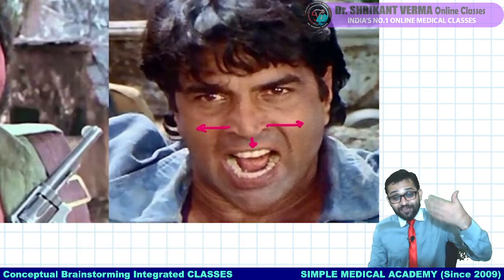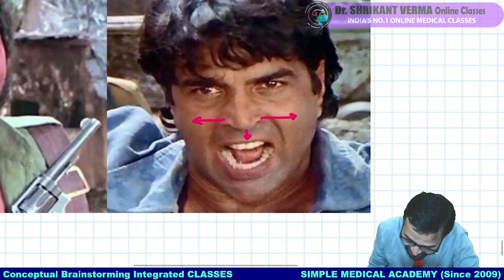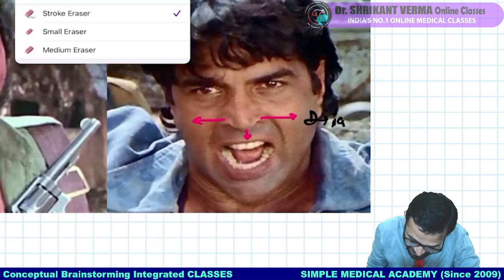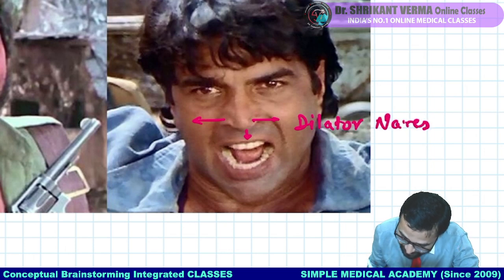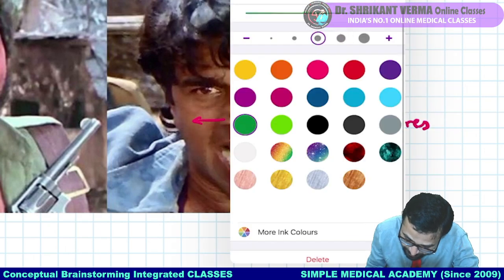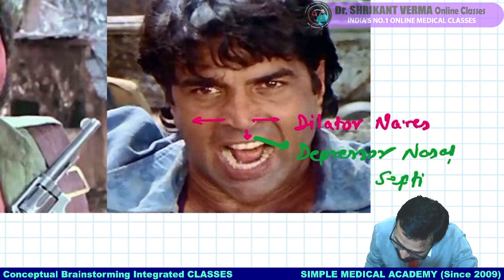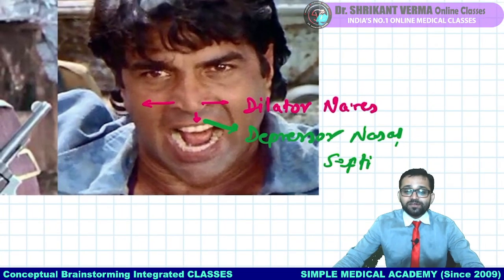But when there are live classes, all the students are sitting, so many kinds of mimicries are there. Okay, so just see here the activity. Dilator nares. Yes, you can see the dilator nares. Now you will never forget. Dilator nares, and the tip of the nose is coming down. So what will you say, beta? Yes, you will say depressor nasal septi. Getting the point? Just go in front of the mirror and do this activity.